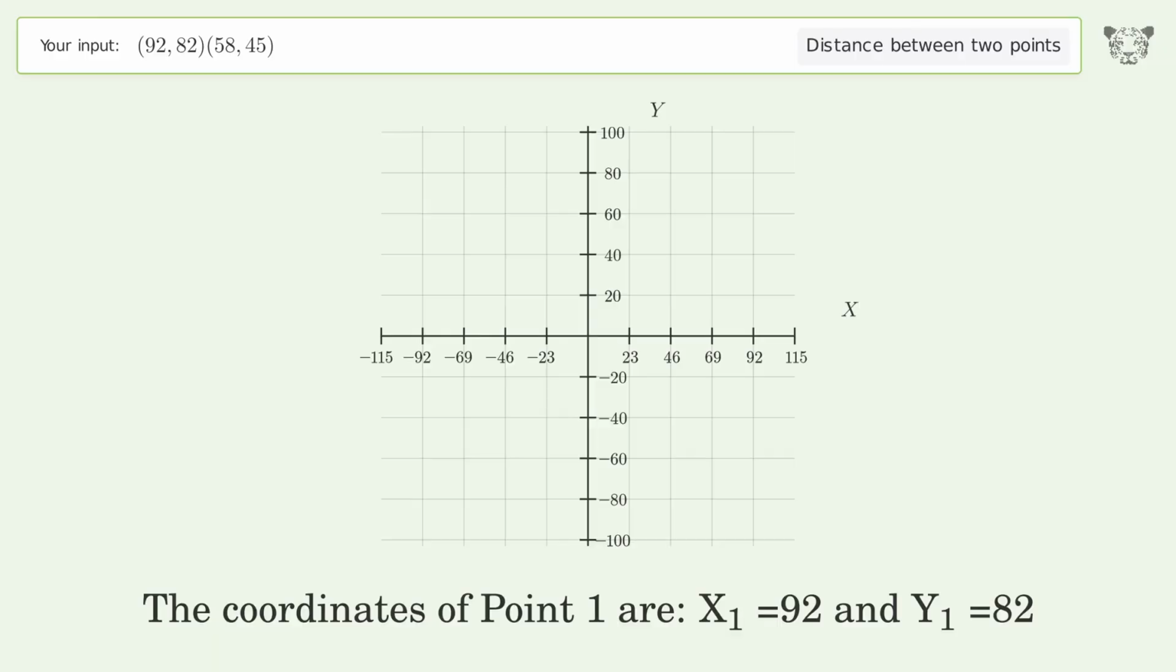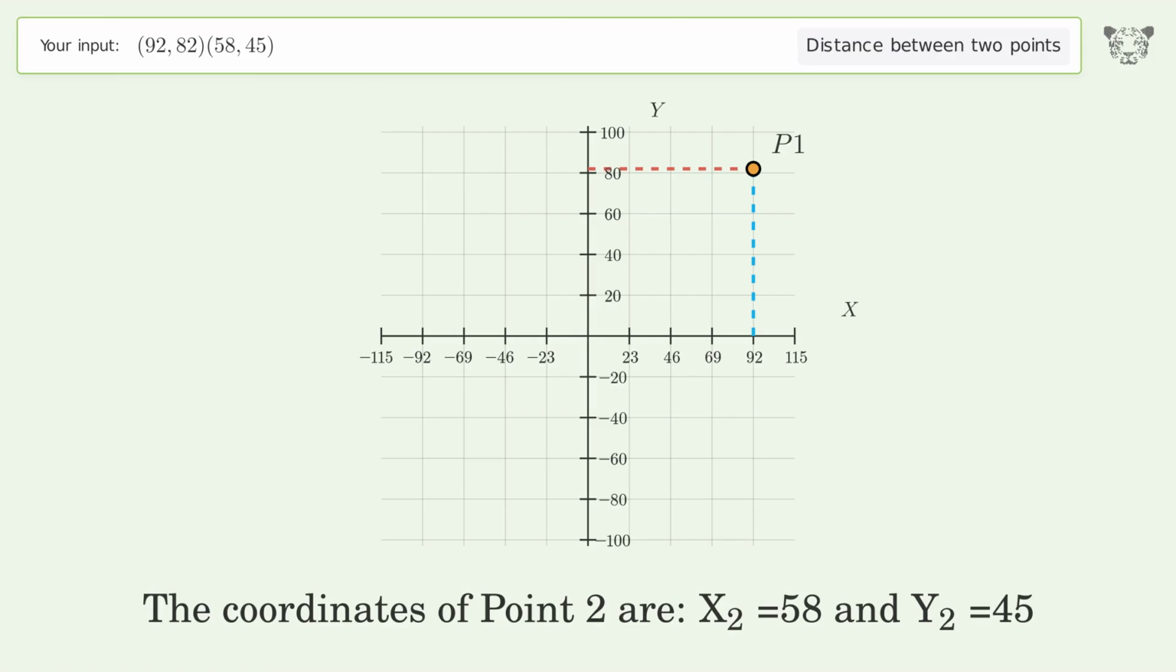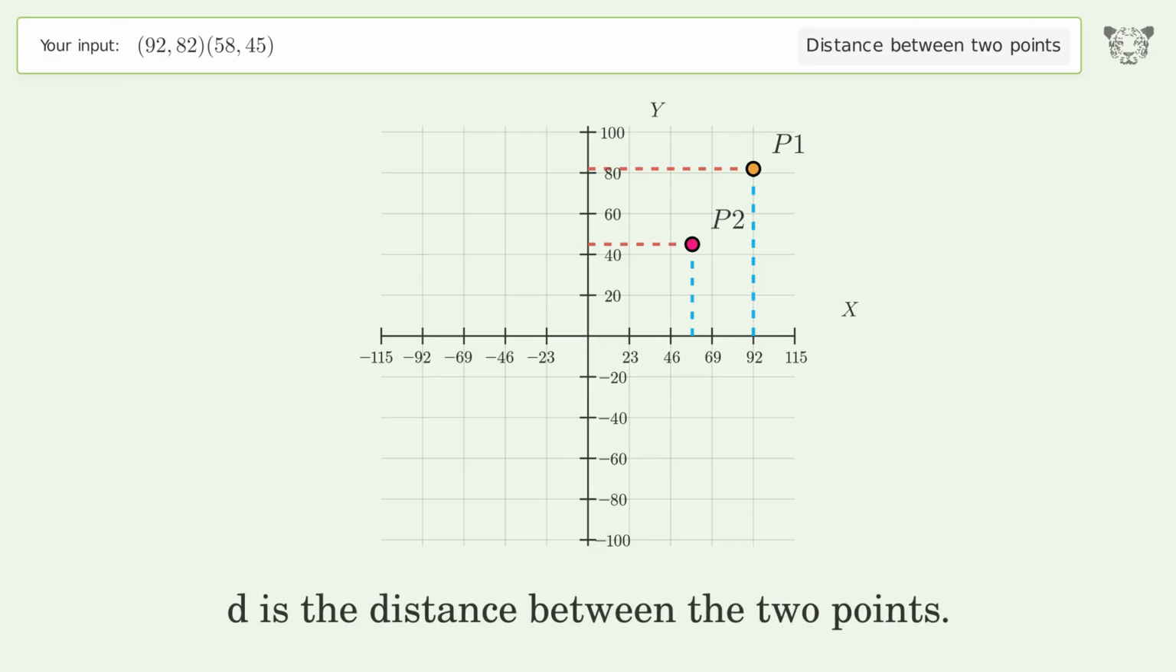The coordinates of point 1 are x1 equals 92 and y1 equals 82. The coordinates of point 2 are x2 equals 58 and y2 equals 45. D is the distance between the 2 points.